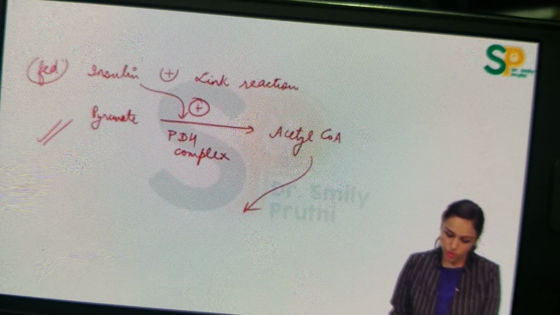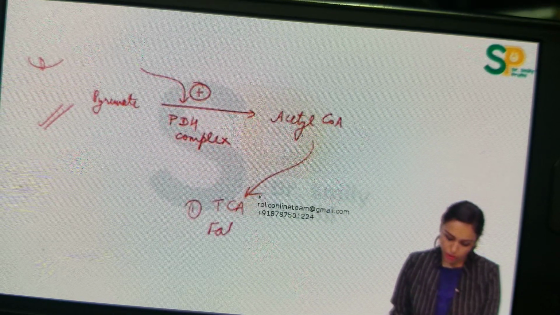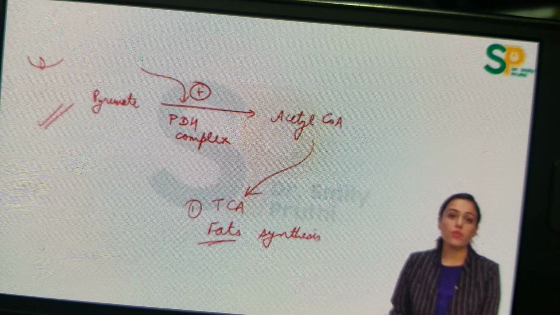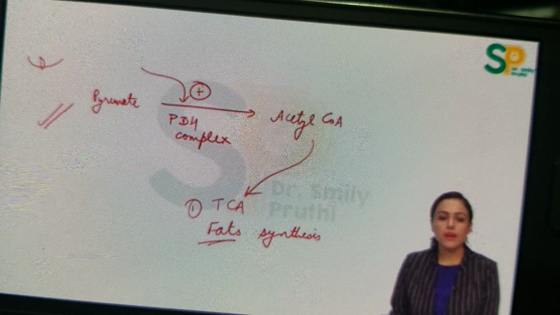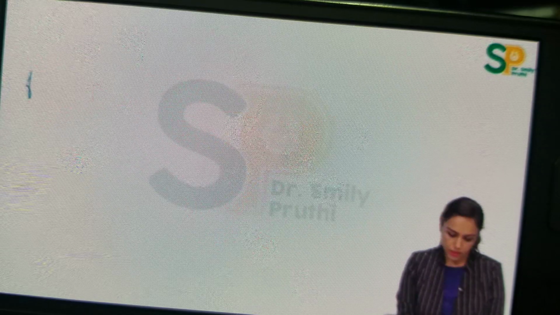So in fed state, this acetyl-CoA can go either into TCA cycle or it can form fats in the body. It will be used for fat synthesis, like triglyceride synthesis, fatty acid synthesis, and cholesterol synthesis. Right? But on the other hand, what happens in fasting state?